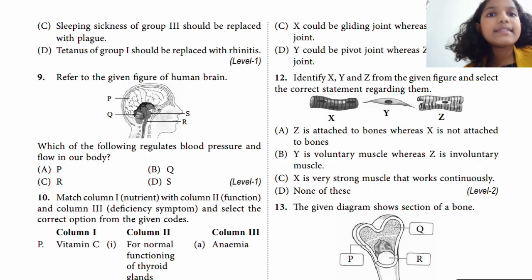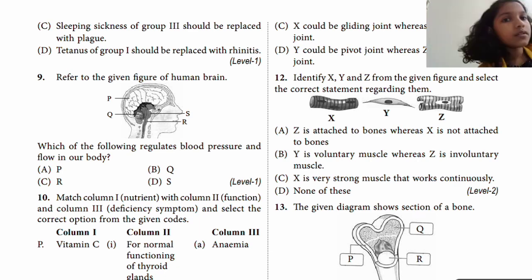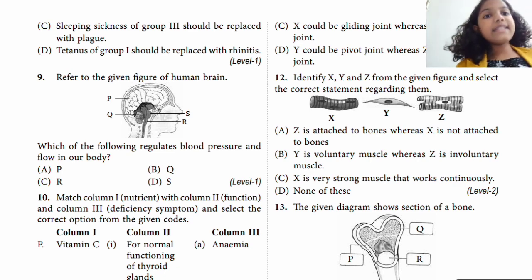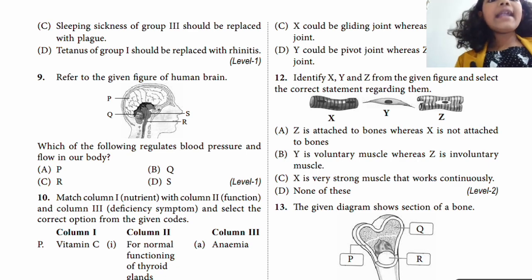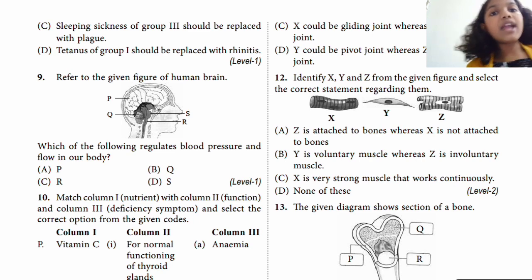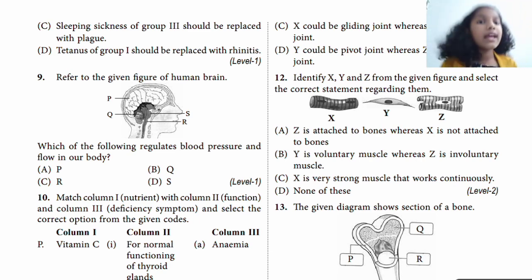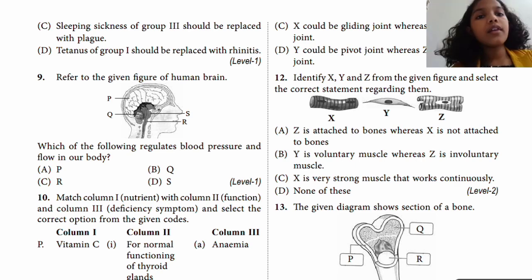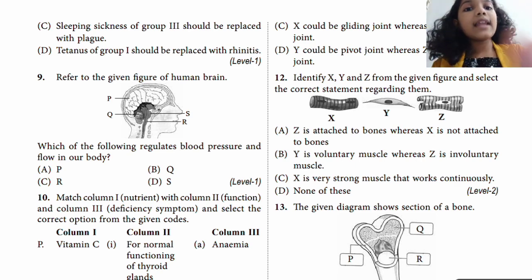Now next one, let's see the 9th one. Which of the following regulates blood pressure and flow in our body? P is cerebrum, Q is cerebellum, R is medulla, and S is pons. We know that medulla regulates blood pressure and flow in our body. So R is the right answer.